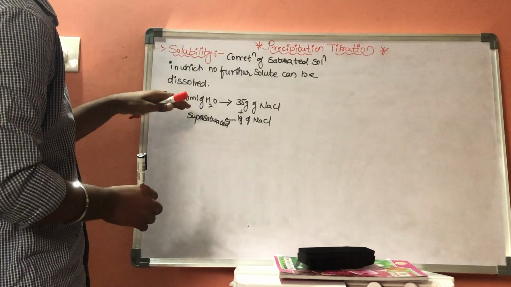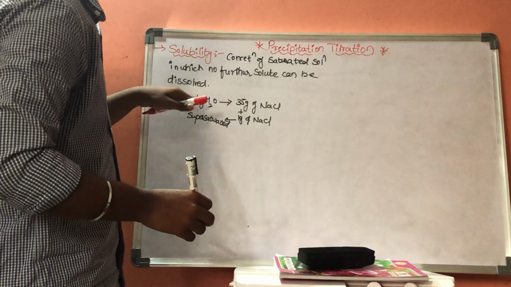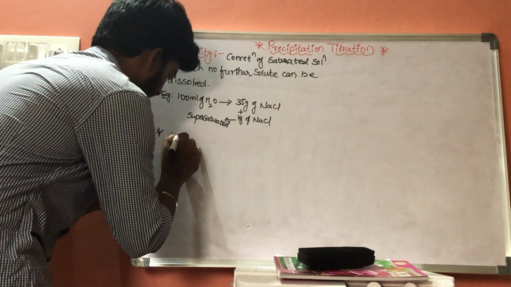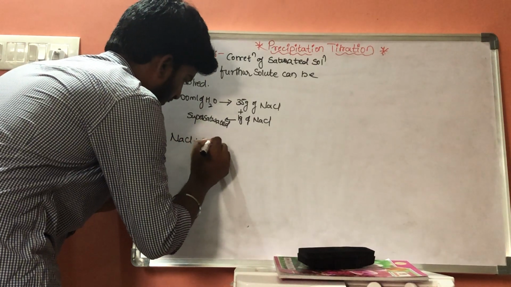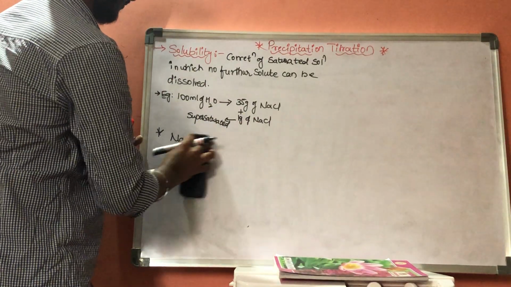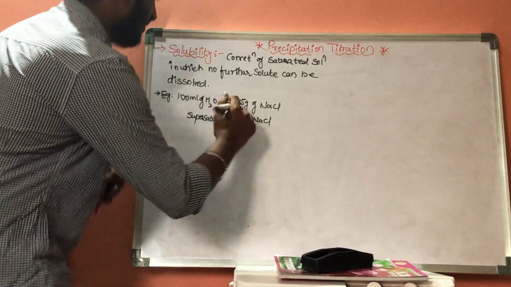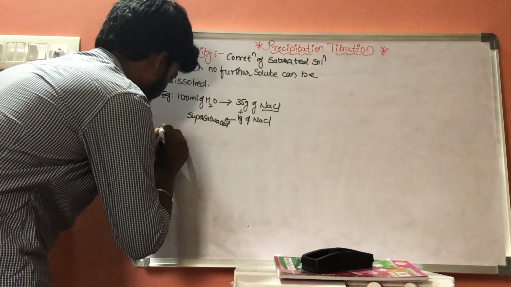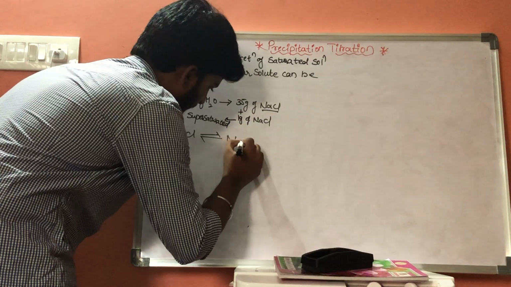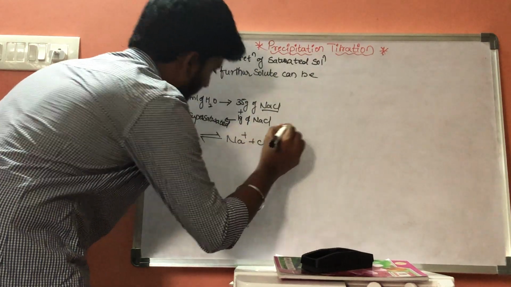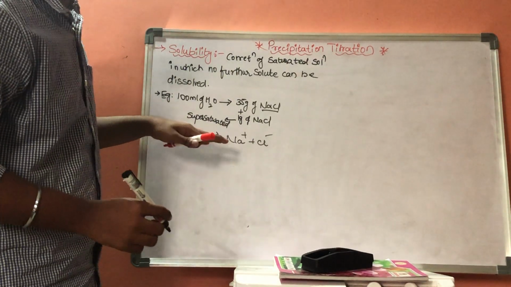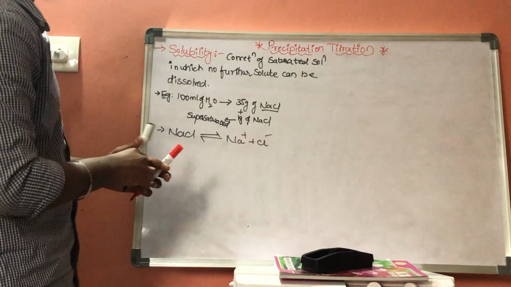Now let us write one more reaction. NaCl will get converted into Na plus and Cl minus.